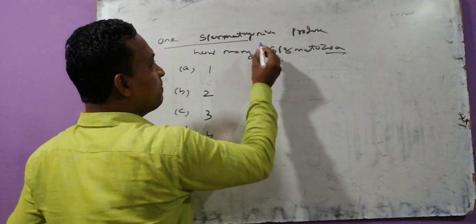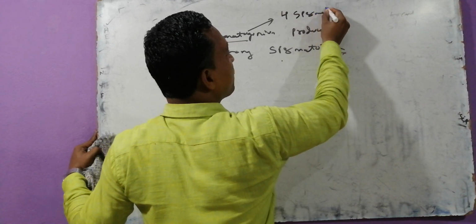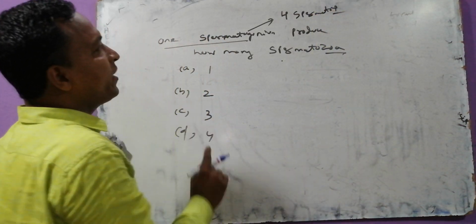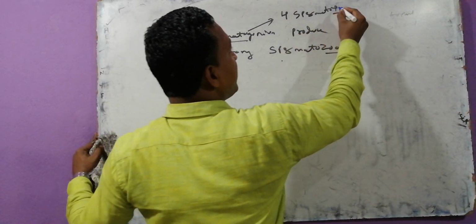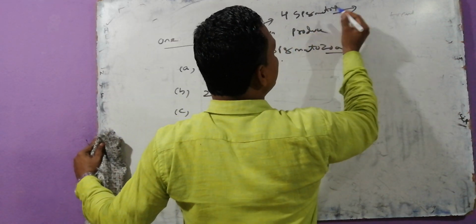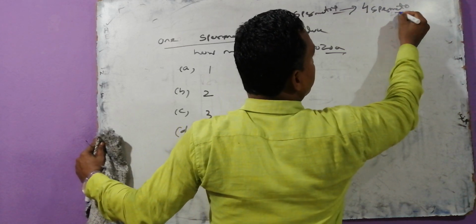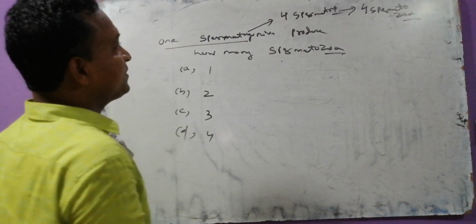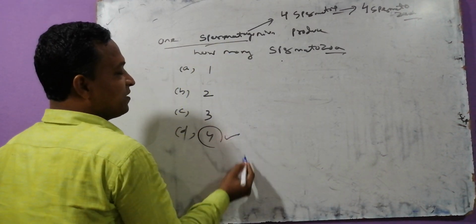One spermatogonium produces how many spermatids? 4 spermatids, and one spermatid produces one sperm. So 4 spermatids produce how many spermatozoa? Try to guess, my dear. So one spermatogonium produces how many